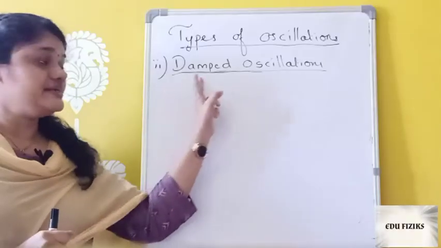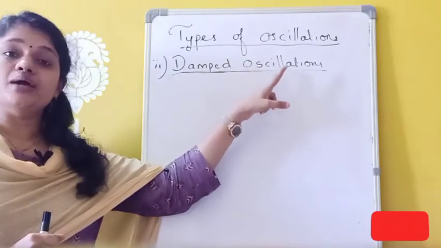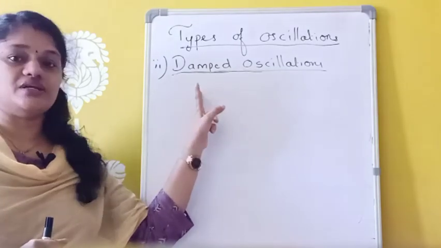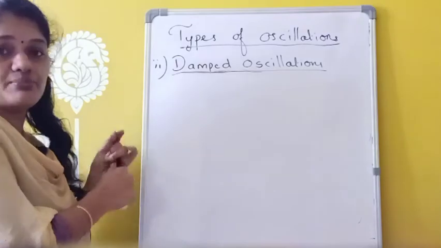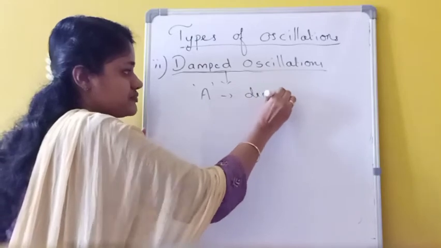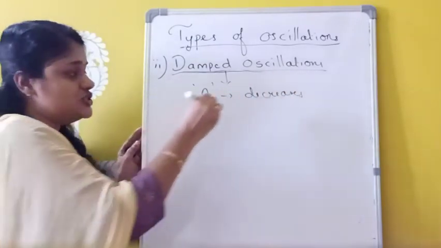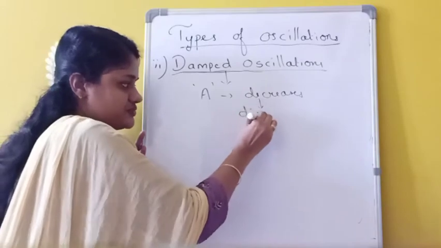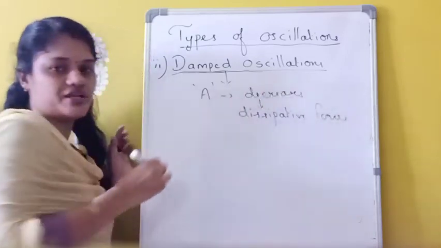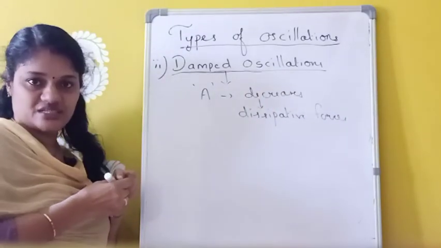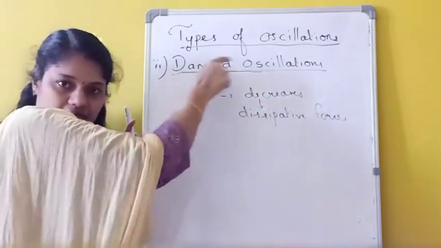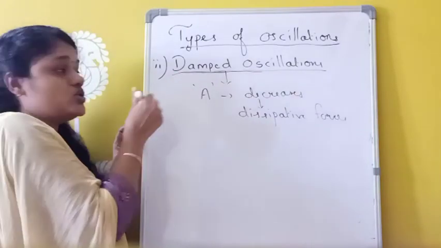The second one is damped oscillations. The oscillations in which amplitude goes on decreasing with time due to dissipative forces can be called damped oscillations. And here the amplitude will not remain constant.